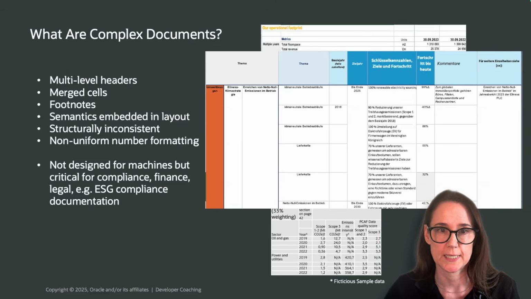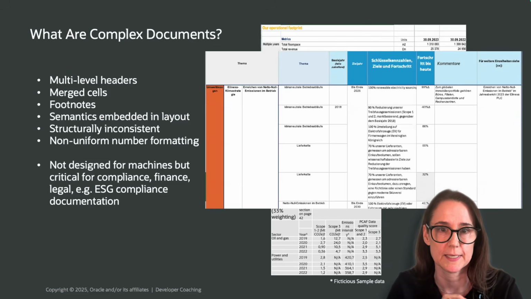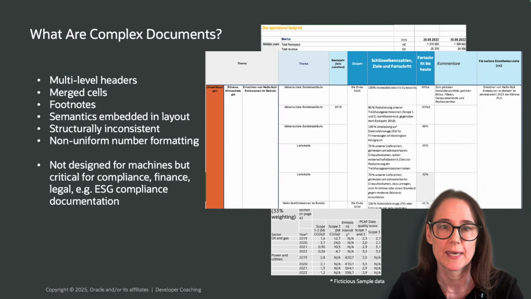And we see this everywhere: finance, legal, healthcare, social, banking, compliance reporting. Take ESG reports as an example. ESG stands for Environmental Social Governance. These reports are massive, compliance critical, and almost impossible for AI to read directly. And that's the problem we're tackling. So for today's demo, I'm going to use some fake but realistic data from 2 fictitious banks, Elenexa and Ailwin, just banks I made up. You'll see a lot more of them later.